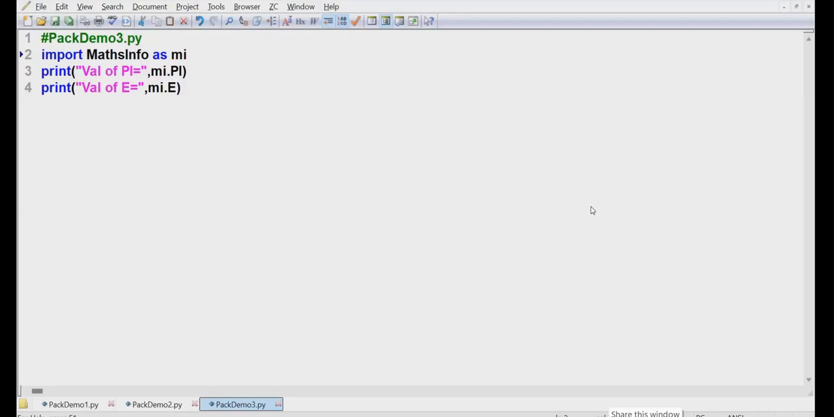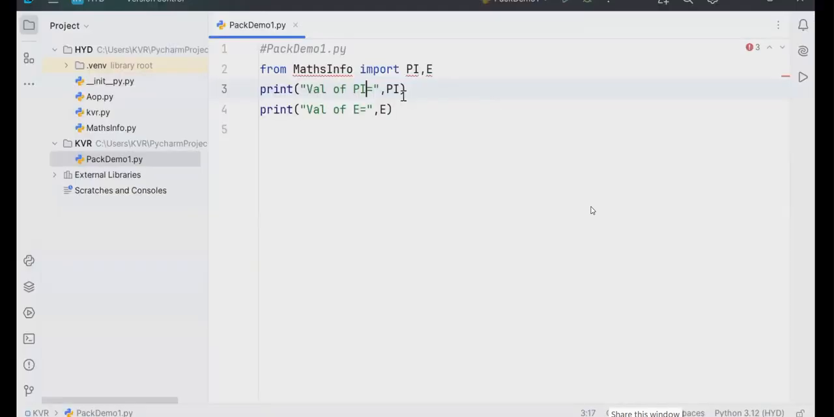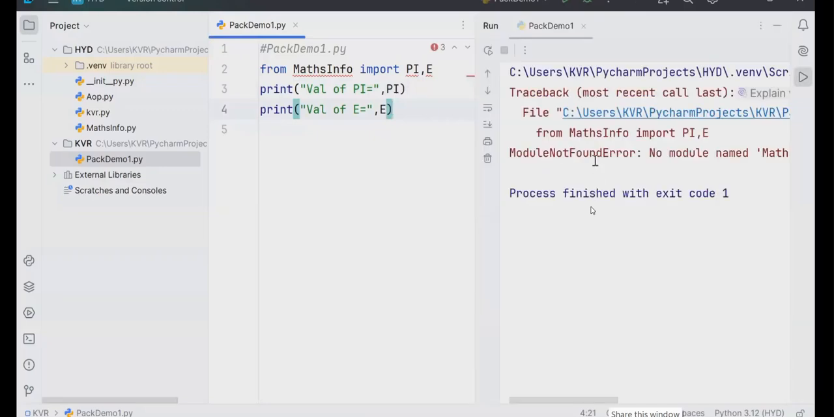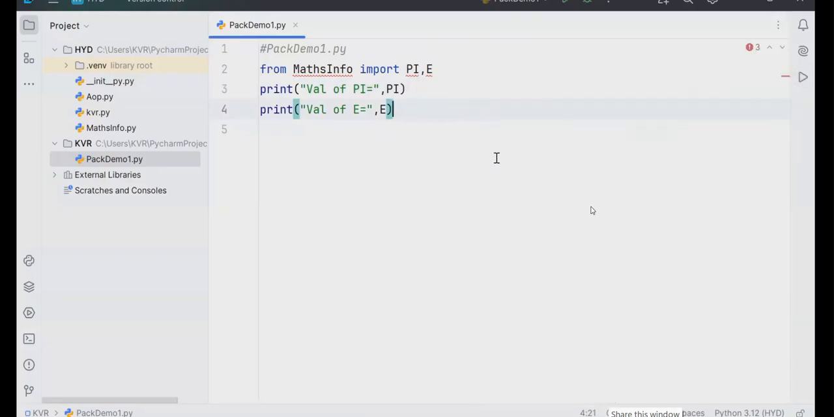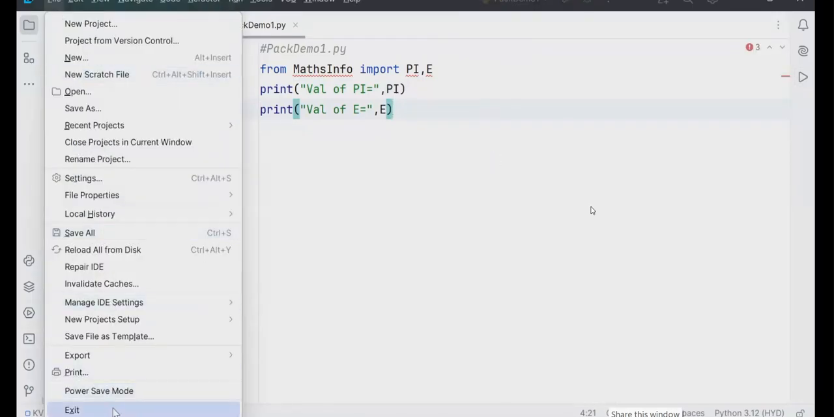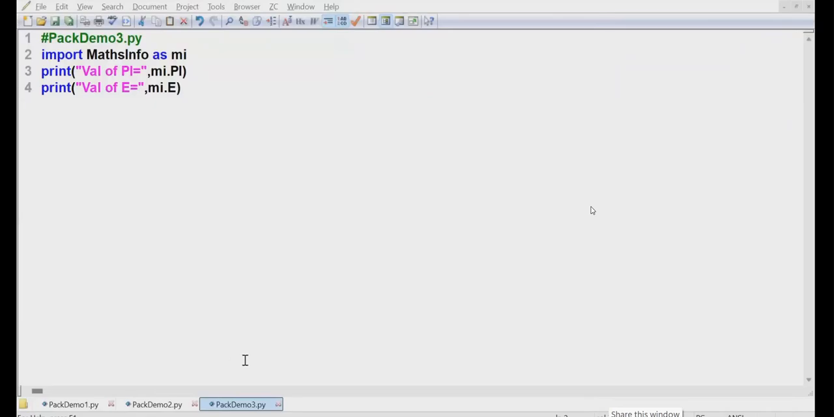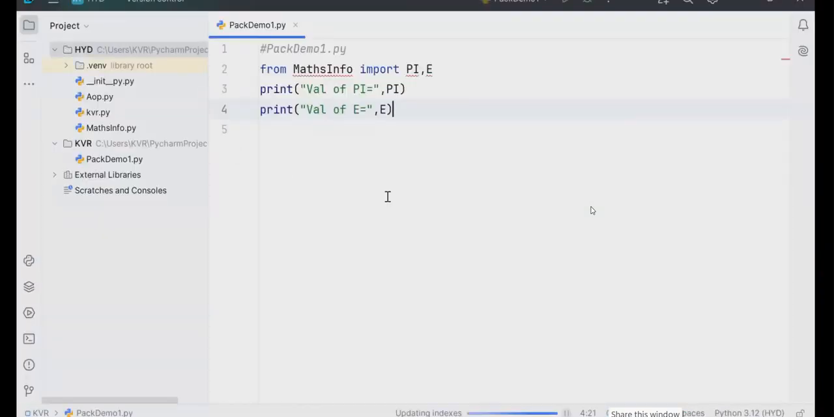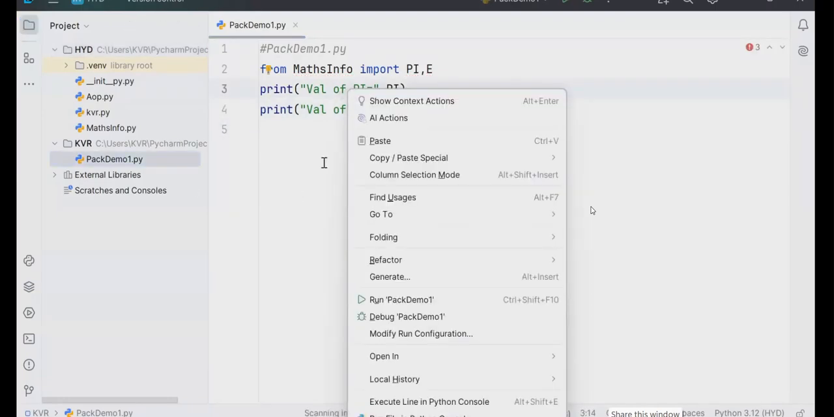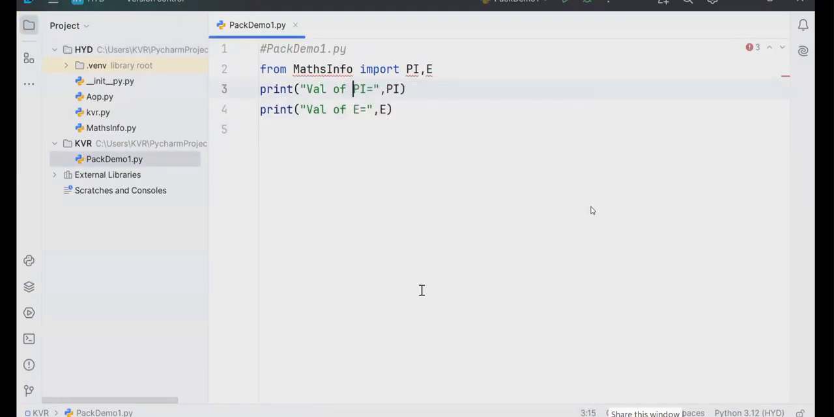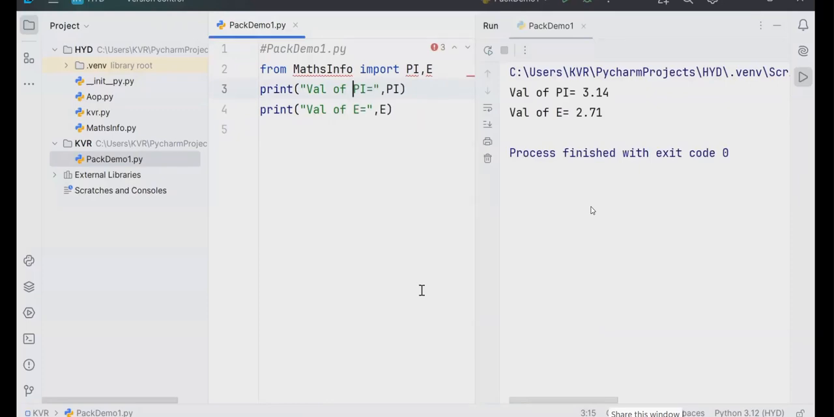Go to PyCharm. It is already there. Once again, try to run it. See, this PyCharm was launched before I set the Python path environment variable. Run it: module not found error. What do I do? Exit, come out of this, and launch it again. Same window open. Like pack demo 1, run this. Execute. Got the output or not? Perfect output.